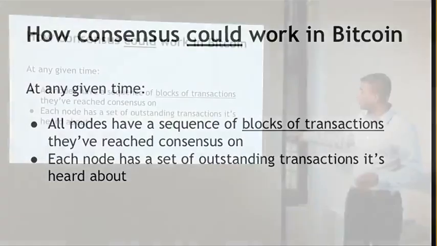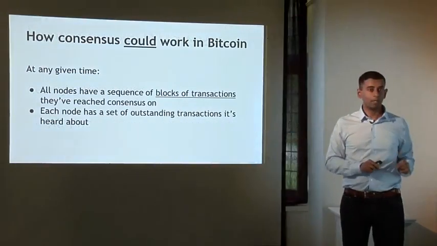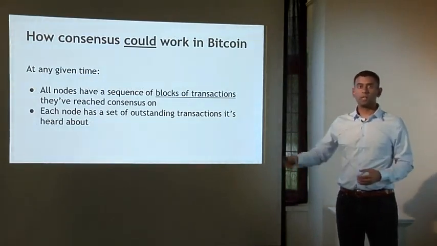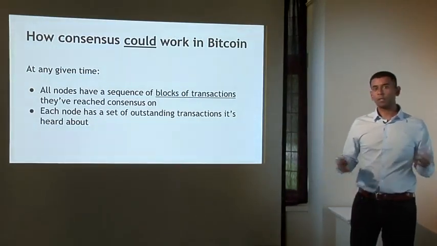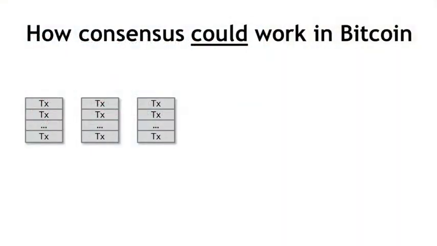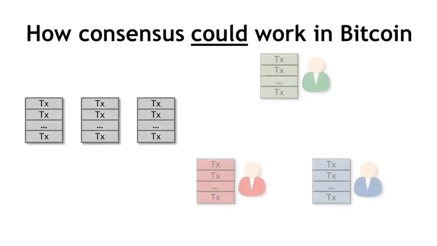So recall that for these transactions, consensus has not yet happened. And so almost by definition, each node might have a slightly different version of the outstanding transactions that it's heard about. The peer-to-peer network is not perfect, so some node may have heard about a transaction, but not other nodes. So given that we have the setup, what could happen is that you have the sequence of blocks that everybody has agreed upon. A block is just a series of transactions. And now there are, let's say, these three nodes in the system, each of whom has an input, the set of outstanding transactions that it's heard about.